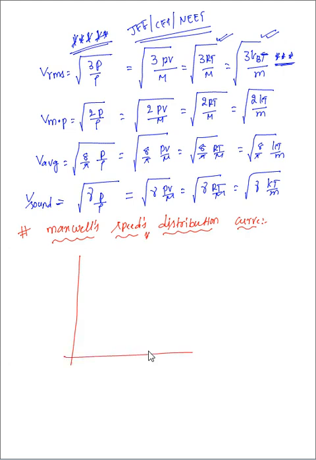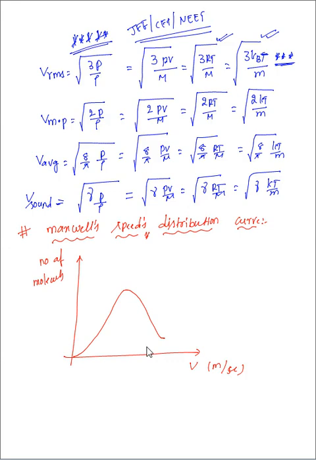He gave one graph like this. Here they mention number of particles or number of molecules. Here speed they gave, in terms of meter per second, SI unit. Now if you observe, among these 3 speeds, first you have to conclude which speed is greater. Then we are going to mention it in the graph.